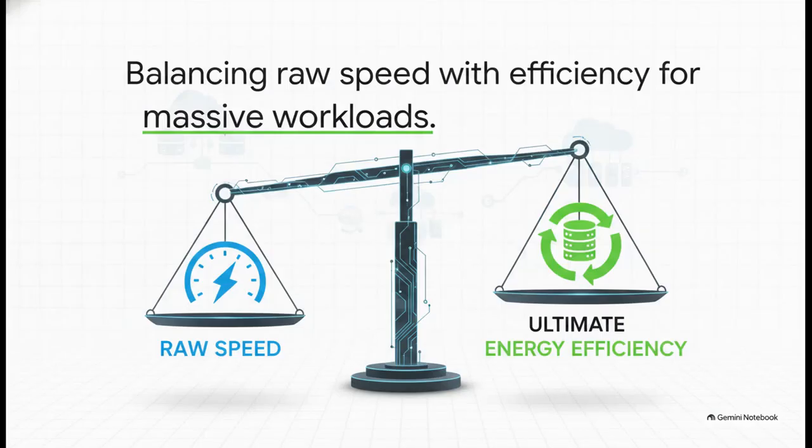But here's the catch, the trade-off we have to talk about. It's raw speed versus ultimate efficiency. Because adiabatic computing completely relies on those gradual controlled transitions, it often has to operate more slowly than our traditional snap-switching circuits. So it's a classic engineering balance. This tech won't necessarily replace the ultra-high-speed processor in your gaming rig tomorrow, for sure. But for massive, heavy-lifting workloads where raw, blistering speed can take a backseat to ultimate sustainability, it offers incredible promise.